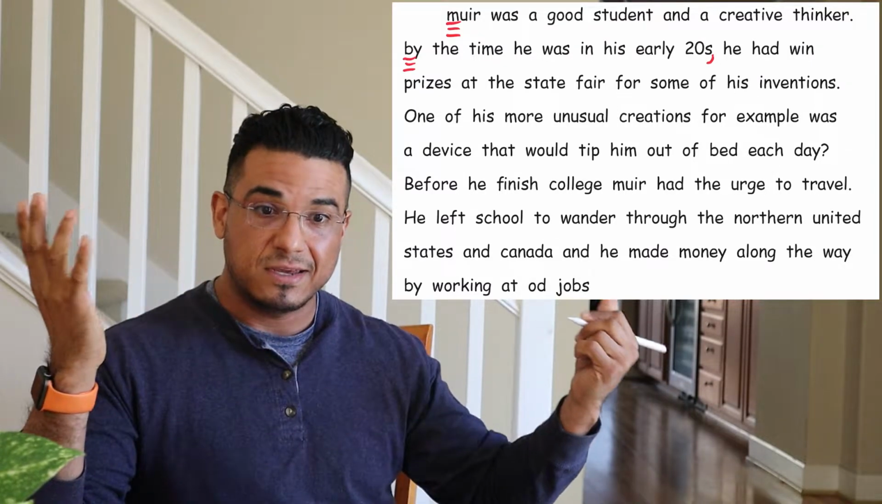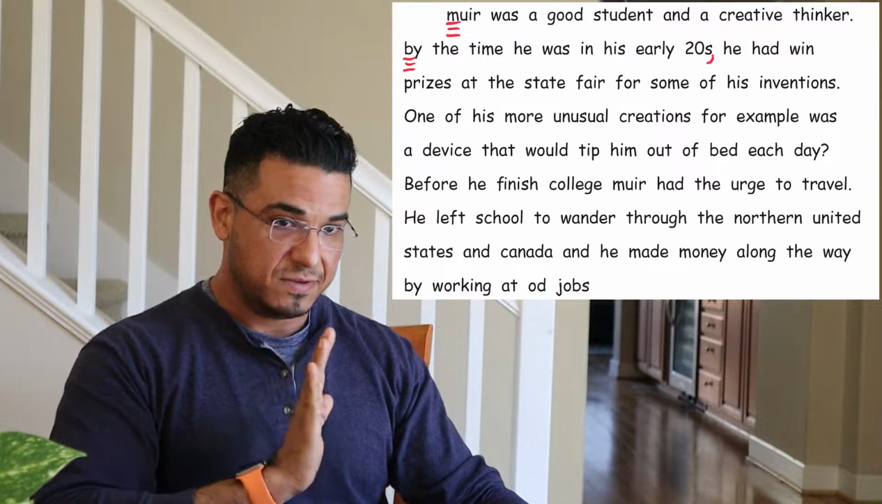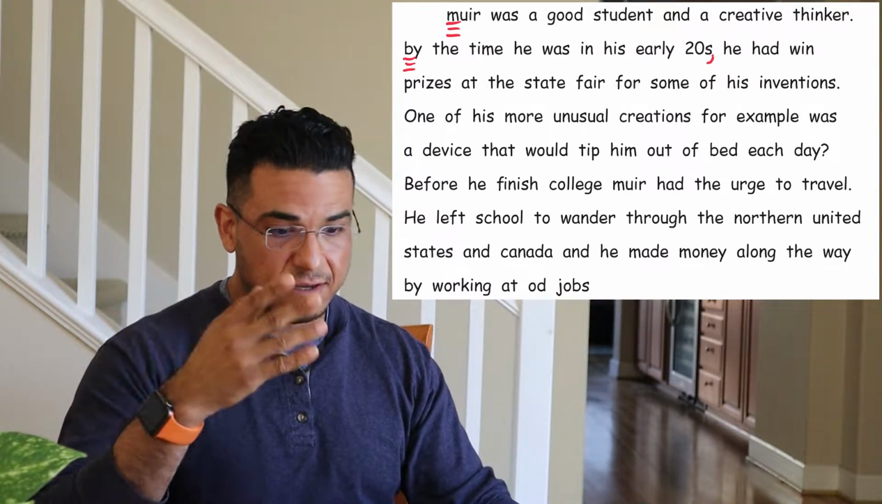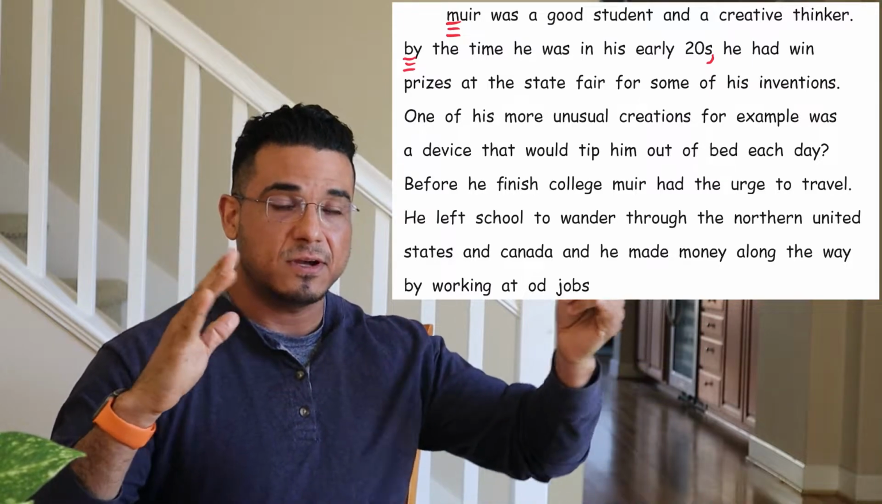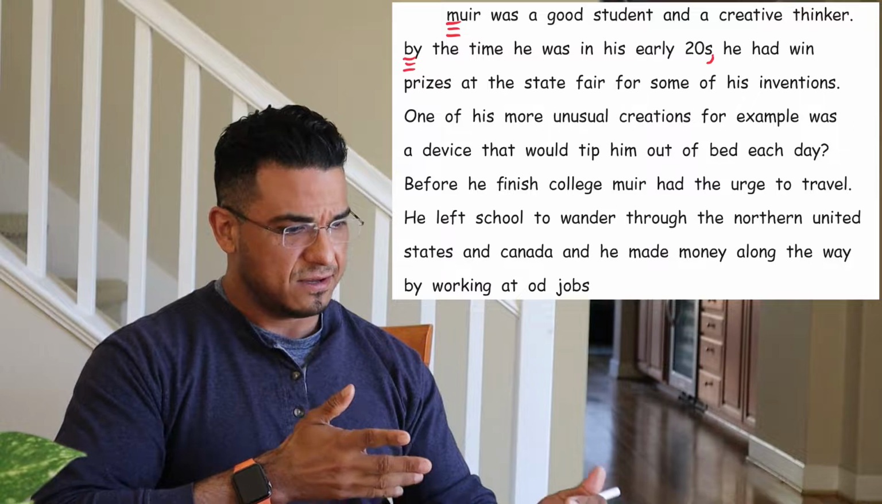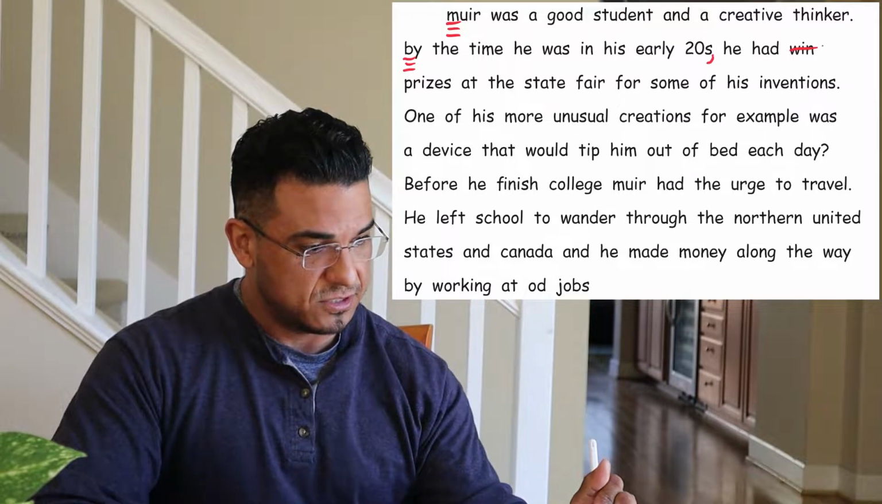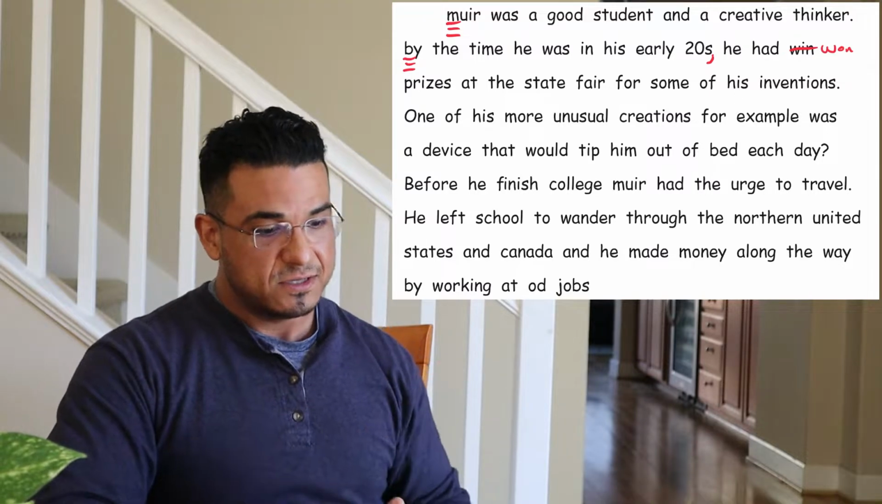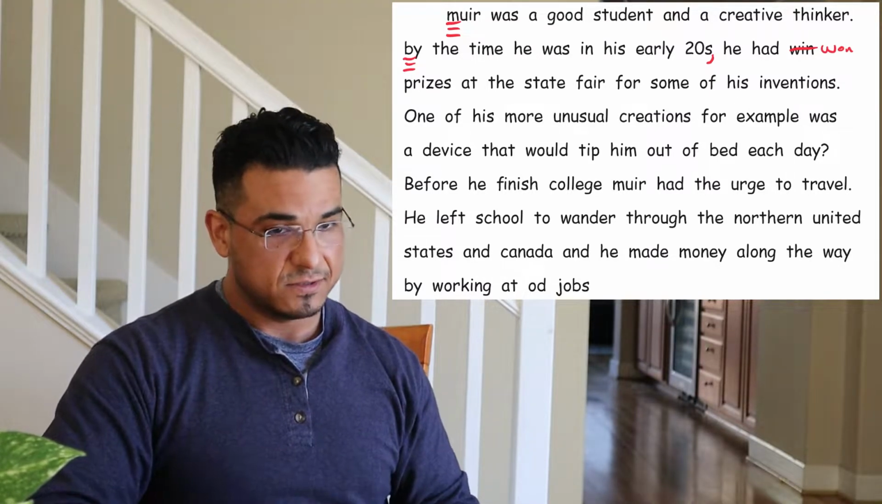So by the time he was in his early 20s, pause, right? So you're essentially taking a breath when you see a comma. You're just kind of easing into it. So by the time he was in his early 20s, he had won prizes. Now we're talking, at least in the context of the sentence, about something that happened in the past, and yet here we're not in the correct tense, so we'll change it to won. It's an irregular verb. Won prizes at the state fair for some of his inventions.